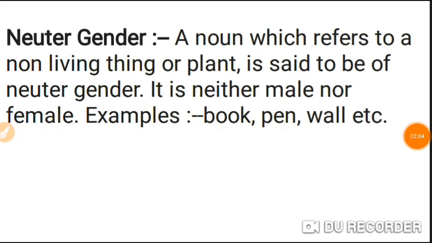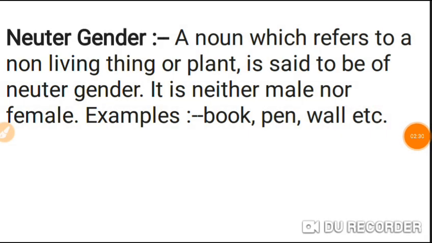The last is neuter gender. A noun which refers to a non-living thing or plant is said to be of neuter gender. So it is neither male nor female. For example, book, pen, wall, etc. These are non-living things. So these are examples of neuter gender.